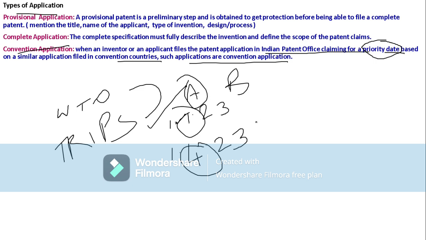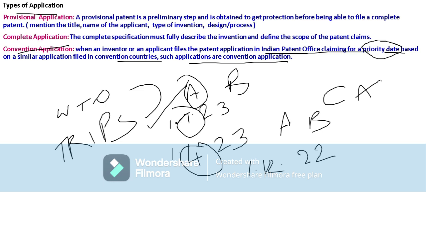Now, for example, not for the provisional application but for the complete application, if we see A and B again.